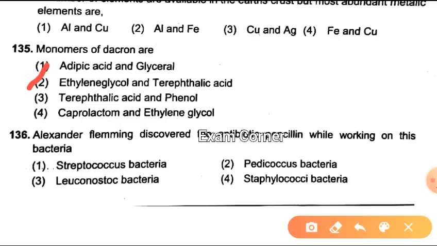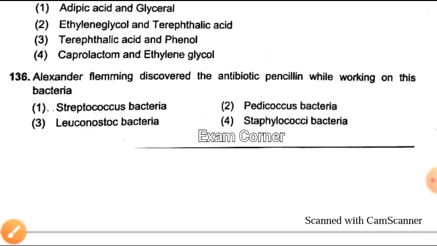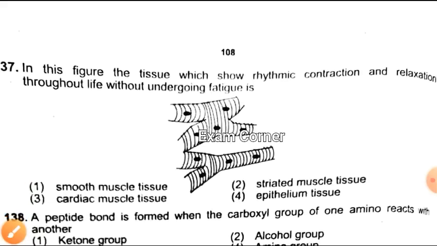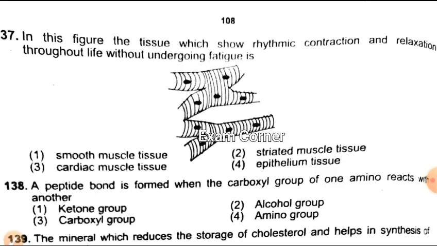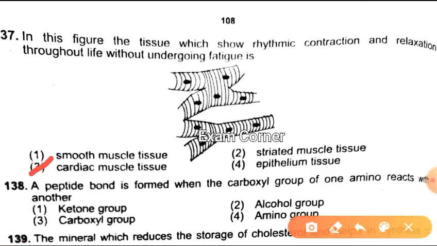Alexander Fleming discovered the antibiotic penicillin while working on this bacteria. Okay, option 4, Staphylococcus bacteria is the right answer. Next one. Okay, in this figure, which shows rhythmic contraction and relaxation throughout life without undergoing fatigue, here the correct answer is cardiac muscle tissue, option 3. Next one. A peptide bond is formed when the carboxyl group of one amino acid reacts with another, okay, option 4, amino group is the right answer.